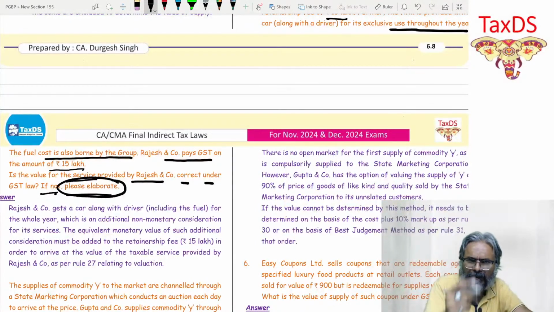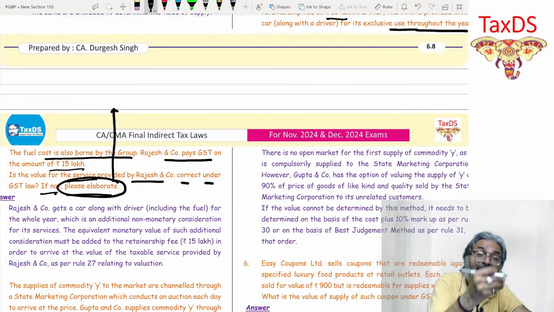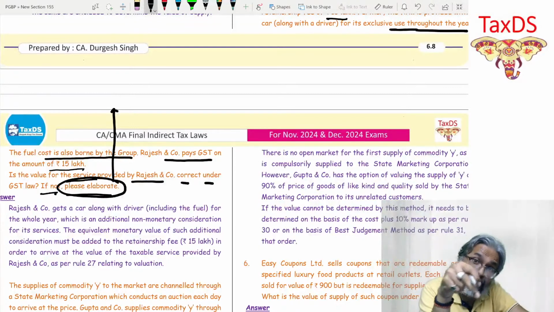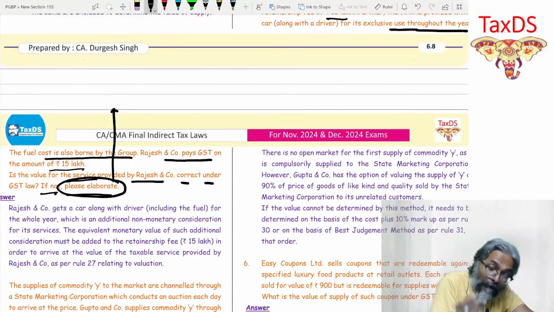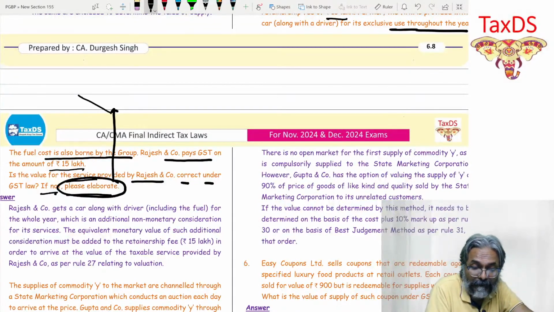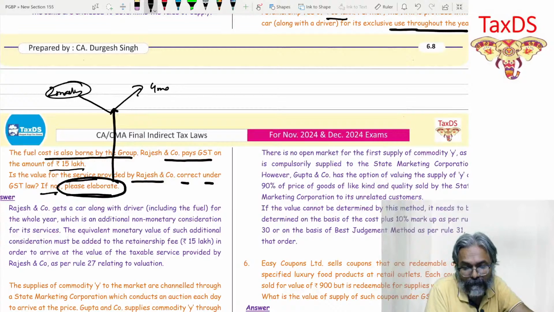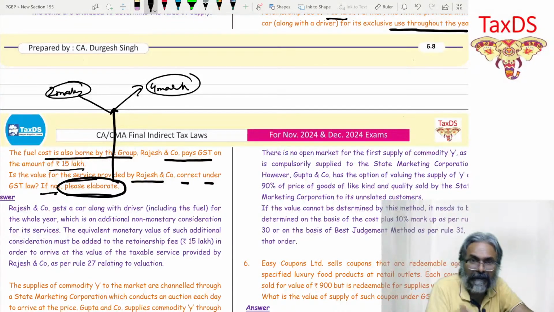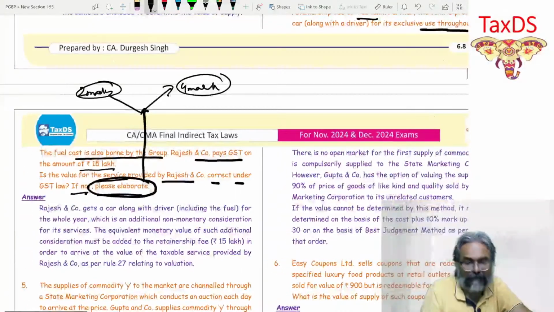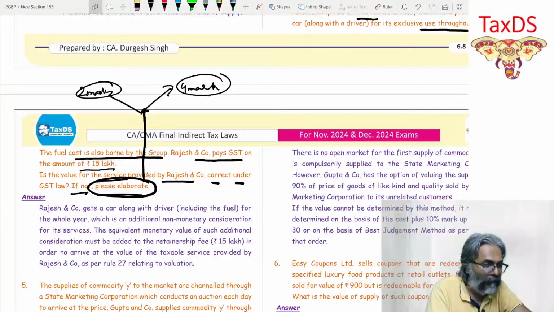I think we know the answer, but that is not important for us. Please elaborate. How much should I elaborate? Students, how much should I elaborate? That is a real question. That will depend on the marks. If it is only a 2 marks question, that is point number one, or it could be a 4 marks question, one of the two. In the 2 marks question, students, straight away you will have to pull up what, students? Straight away, Rule number 27.